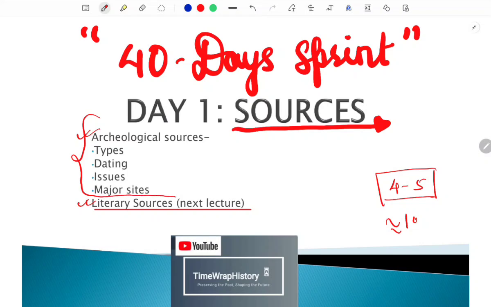So in a single lecture I will be dealing with all the things which are of basic nature. If you want to dive deep into this, you can refer to the books which I have already mentioned in our plan on the right side column.